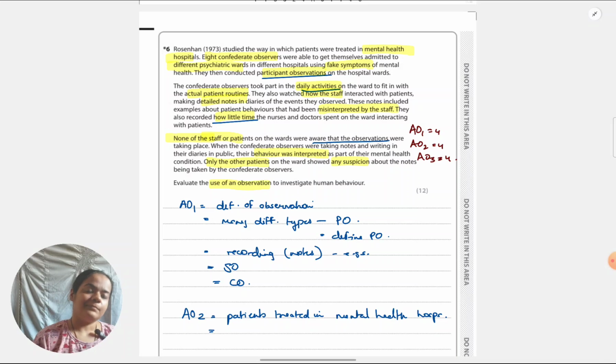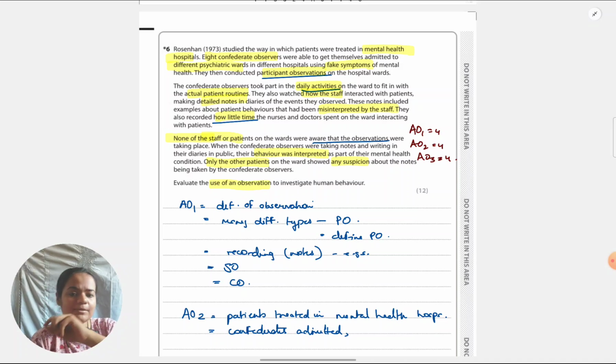So in this study why I'm saying it is participant observation because the confederates actually got admitted to the hospital. That's how they got involved in the observation. Not only they got involved there, like admitted there, they started doing daily activities of the patients. So that's why it's a participant observation.